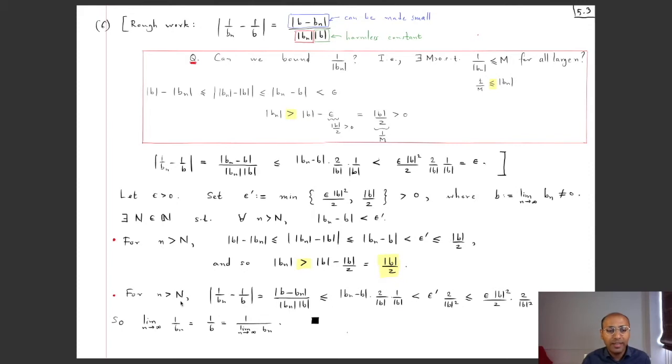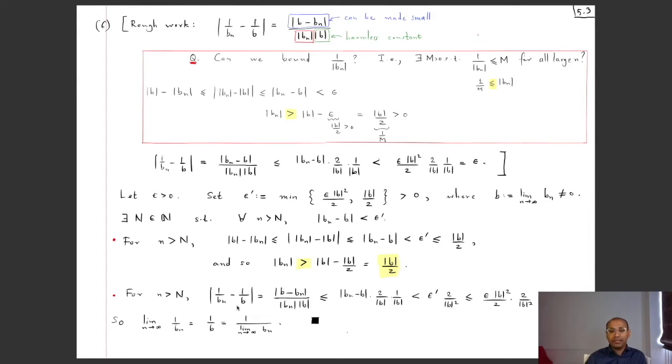Now for little n larger than capital N, I am looking at the nth term of our reciprocal sequence minus the limit. By algebra we know that this is mod b minus bn divided by mod bn times mod b. This is the same as mod of bn minus b over mod bn mod b. Now this 1 by mod bn, thanks to this one, is less than or equal to 2 by mod b, and then I have 1 by mod b in the denominator. That was this one.